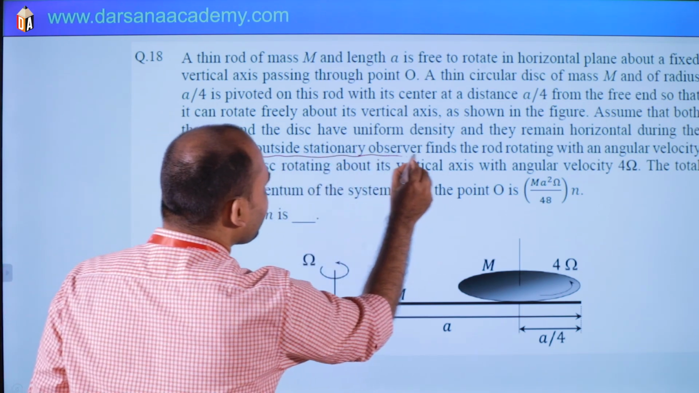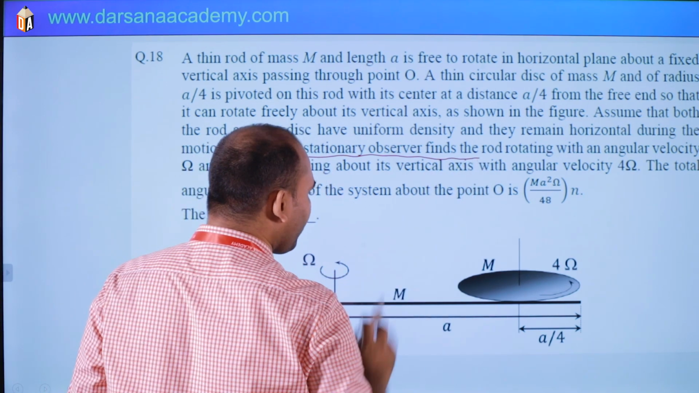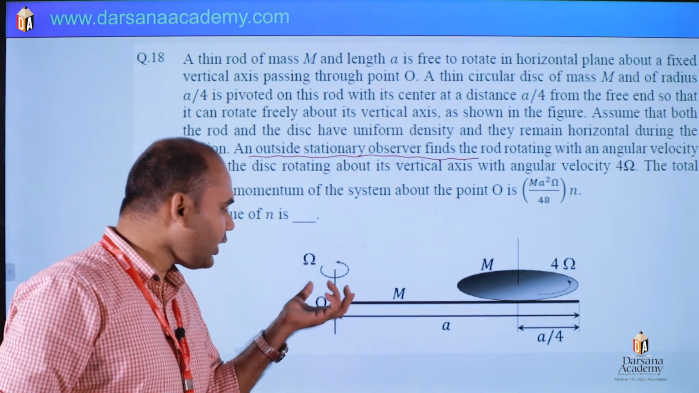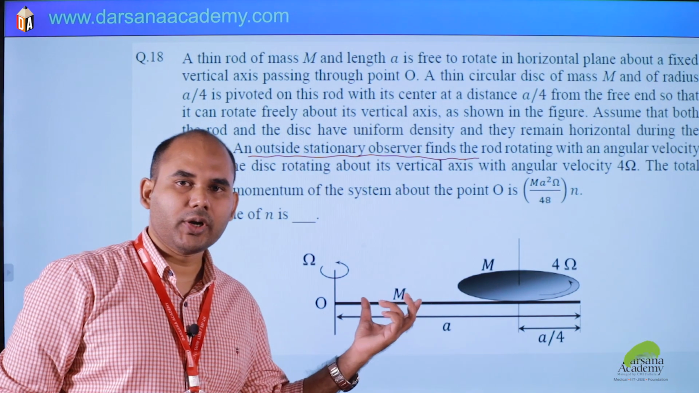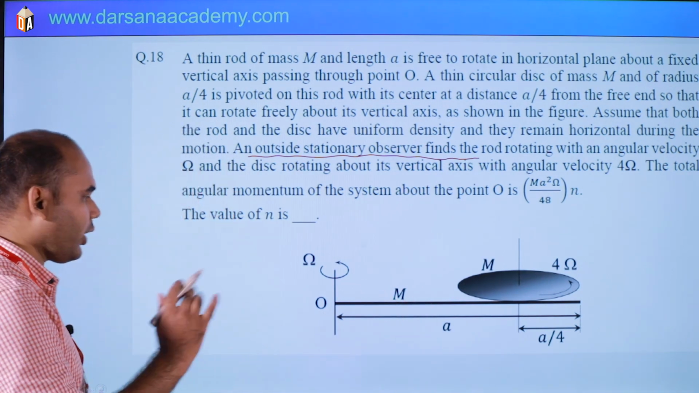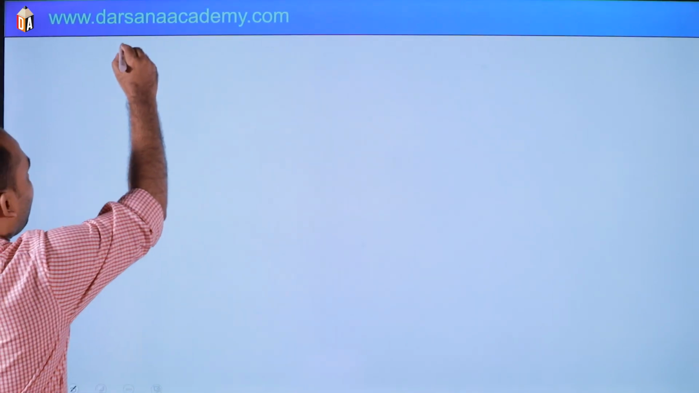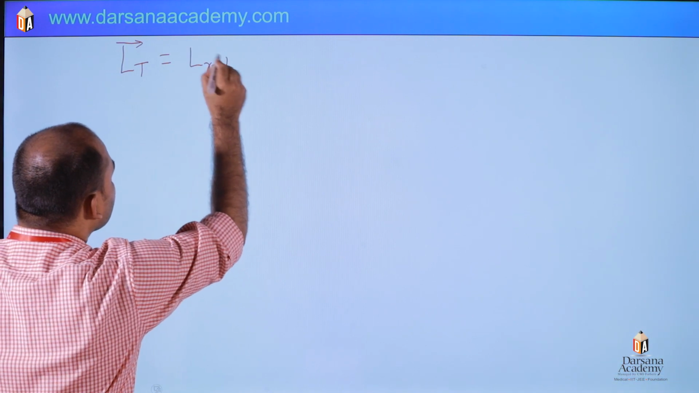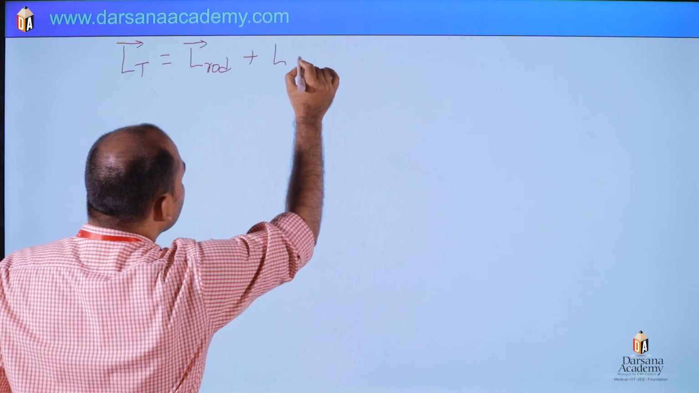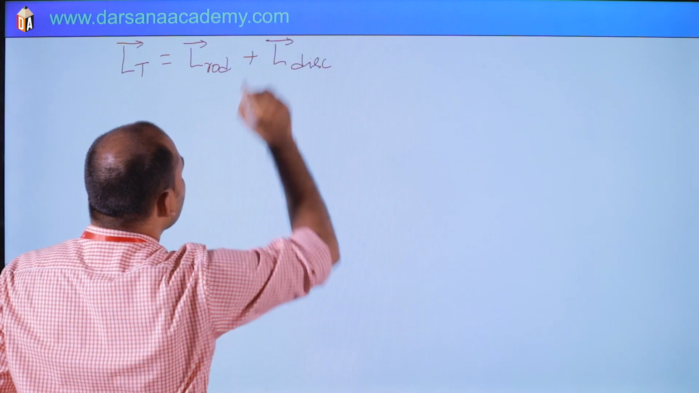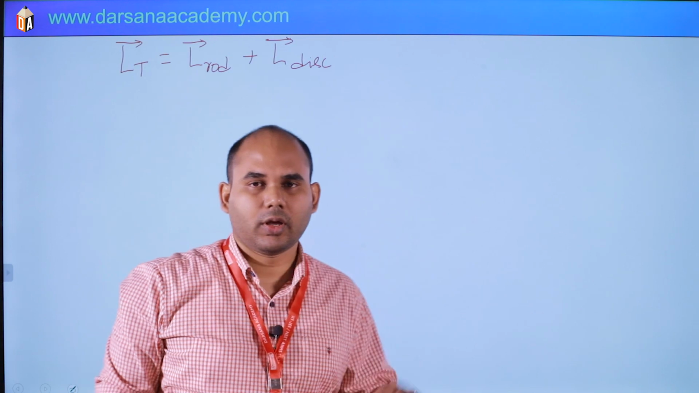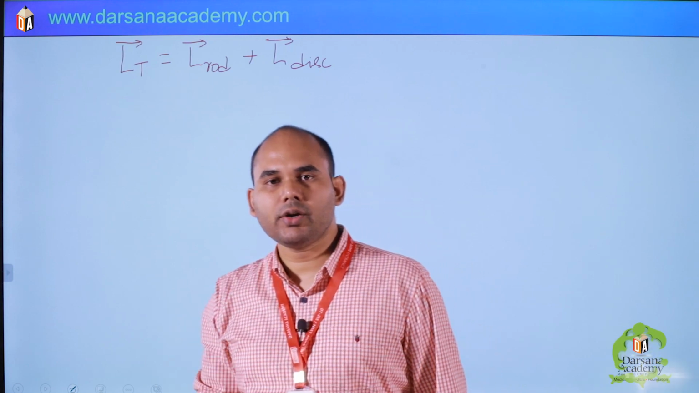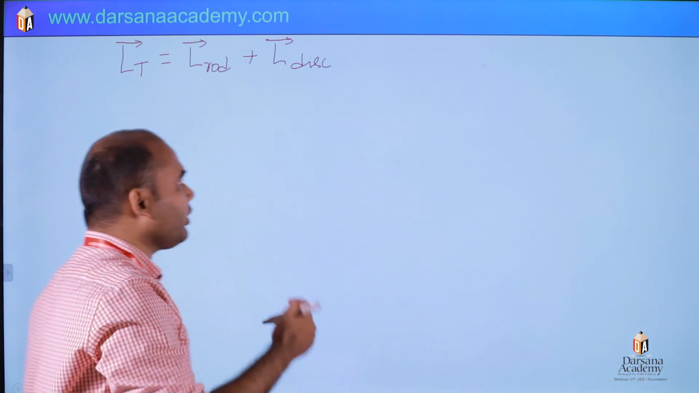For a stationary outside observer, omega and 4 omega are with respect to what? Ground. Then we have to find total angular momentum about O. Total angular momentum will be what? Angular momentum of rod plus angular momentum of disk. Yes or no? And of course, if you want to add you have to sense the direction. If same direction then it will be added, otherwise you have to subtract, if in opposite direction.